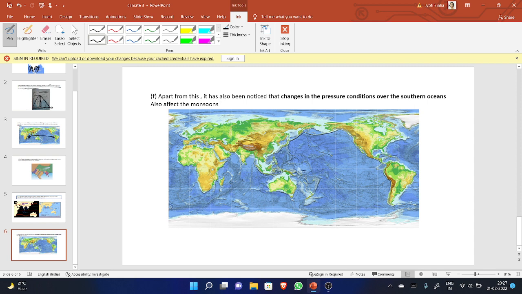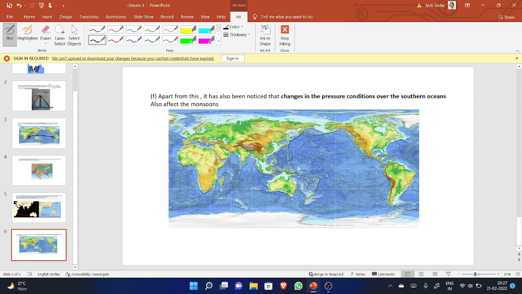If it becomes a counter current, meaning the high pressure creates near Madagascar, and instead of wind coming from South America to Madagascar, it is going in the opposite direction, from Madagascar to South America, then India will get rain less or late.